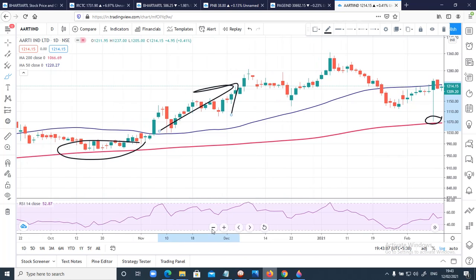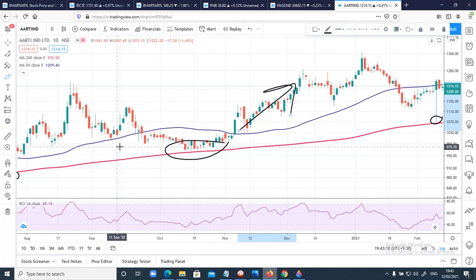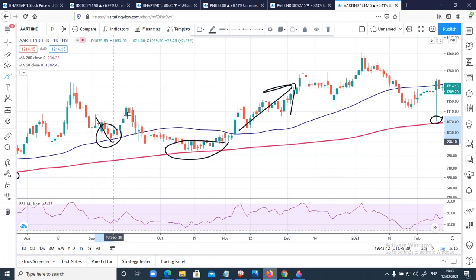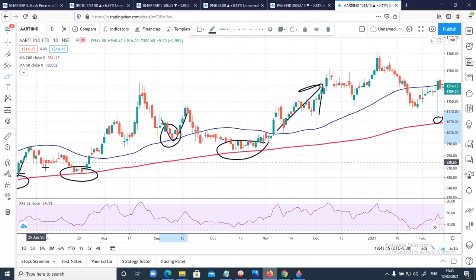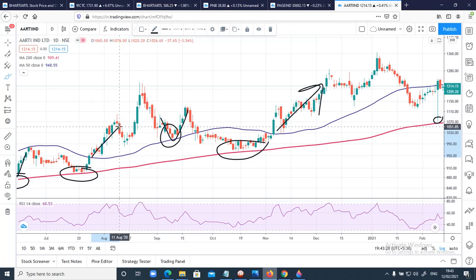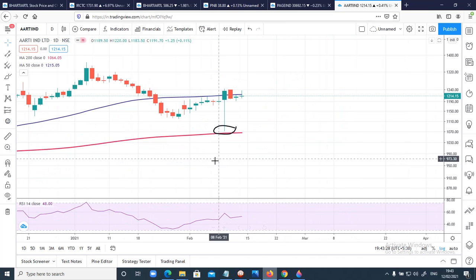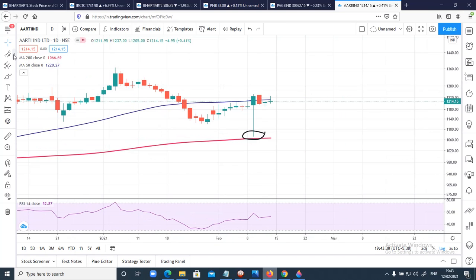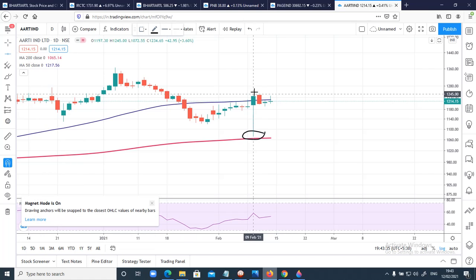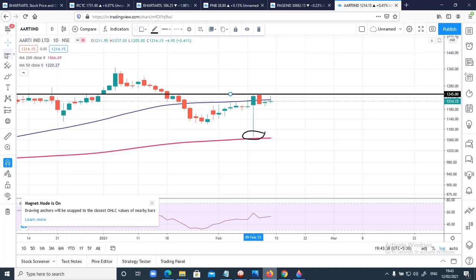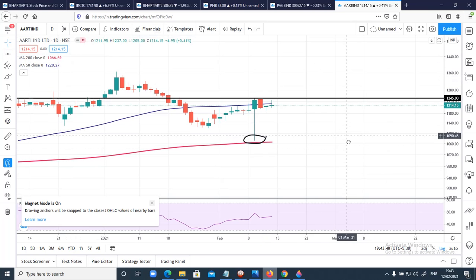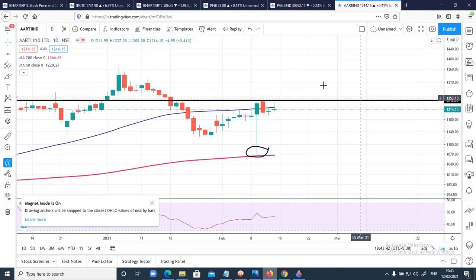In the same way, if you go back, you can see here again every time it has touched 50 moving average, it also has provided support, and the time it has bounced from 200-day moving average, once it has closed above 50 moving average, we could see some momentum on the upside. Now here in this stock, once it crosses above this high, let me mark the high. I'm taking the high of the candle which has closed above 50 moving average. This is the point. Once it closes above this, on daily basis we can take a long position,